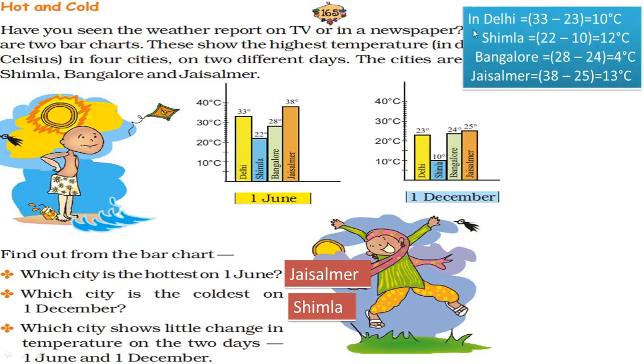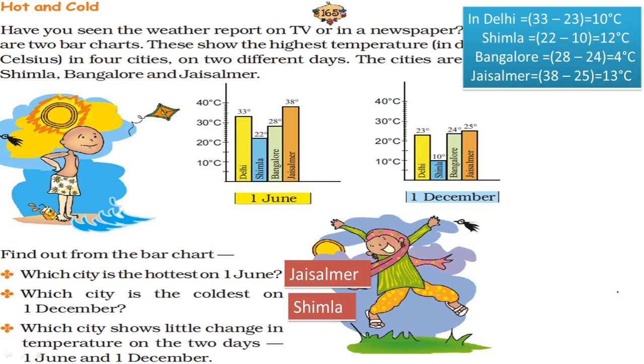So dear students, see here Delhi on 1st June, what was the temperature? 33. On 1st December, 23. So 33 minus 23, this is the difference. Okay, so what is the change? Change is 10 degrees centigrade. Next in Simla, 22 degrees and here 10 degrees. So what is the change? 12 degrees. Similarly, Bangalore 4 degrees, Jaisalmer 13 degrees.